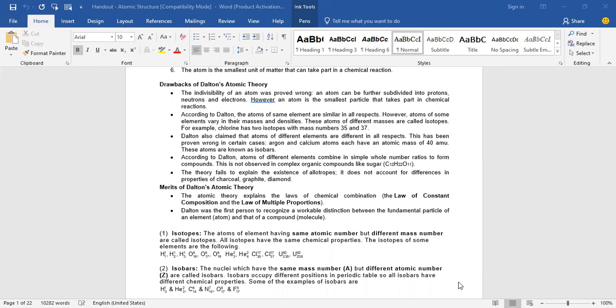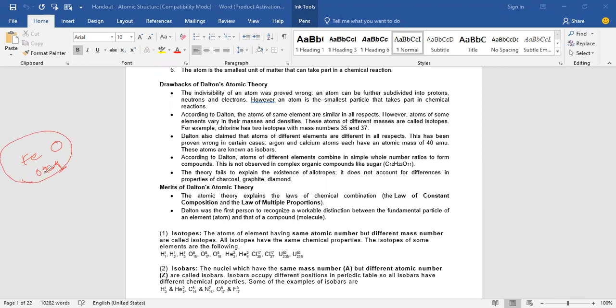The fourth point is he said that whenever compounds form, they are always present in simple ratios. But that is not true in the case of complex organic compounds, which are present in any ratios. Like FeO: Fe is present in the range of 0.96 to 1. It is not constant, not exactly 1. So in some cases, this simple ratio is not maintained in compounds.